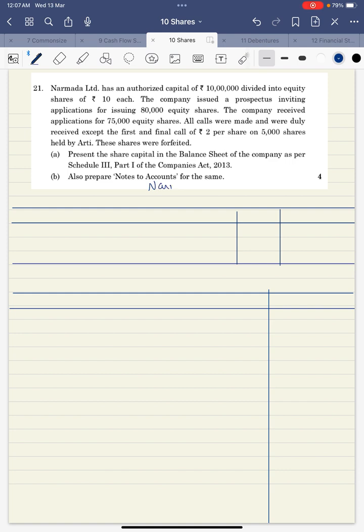This is Narmada Limited balance sheet as at... Particulars, note number, amount, notes to account.